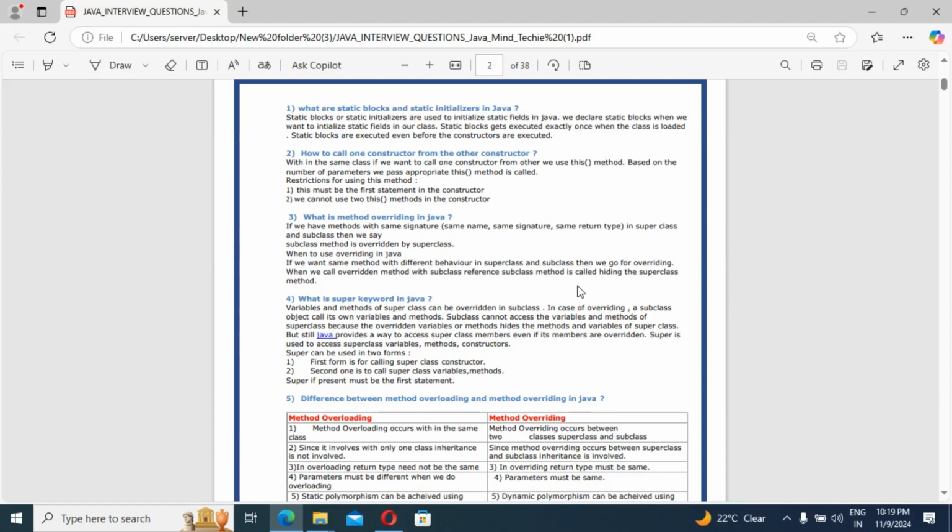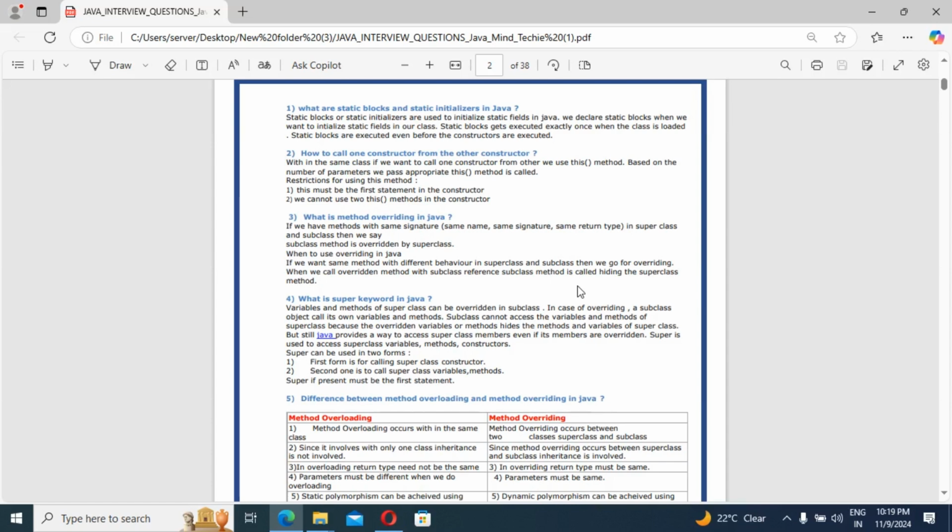Or we can see what is mentioned here. If we have methods with the same name, same signature and same return type in the superclass and subclass, then we say the superclass method is overridden by the subclass method, correct? So guys, when to use overriding in Java?